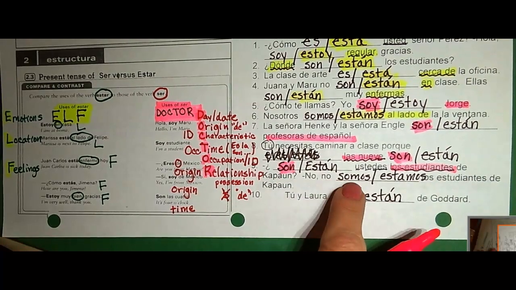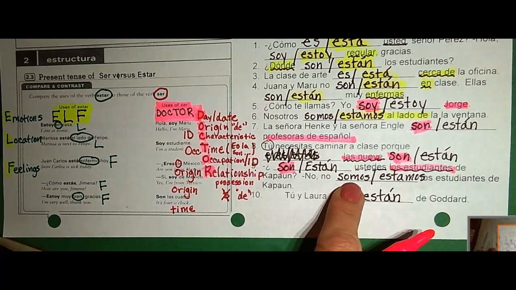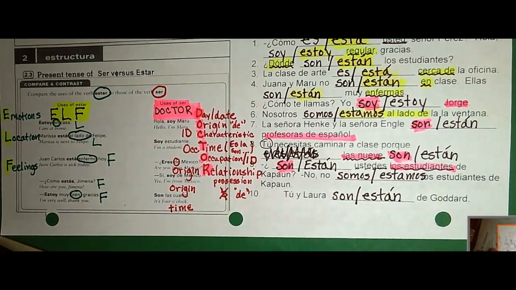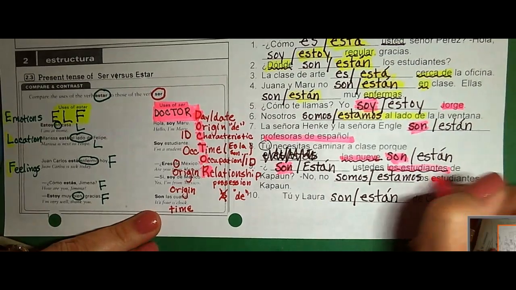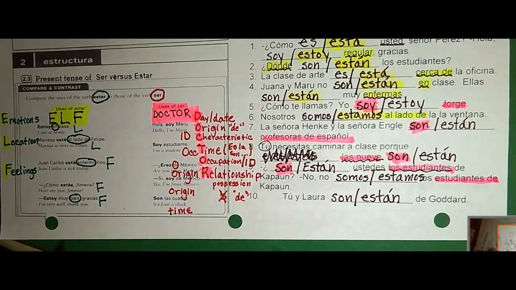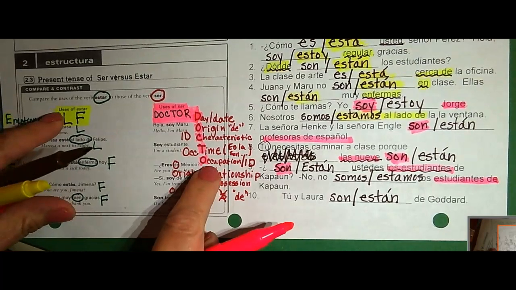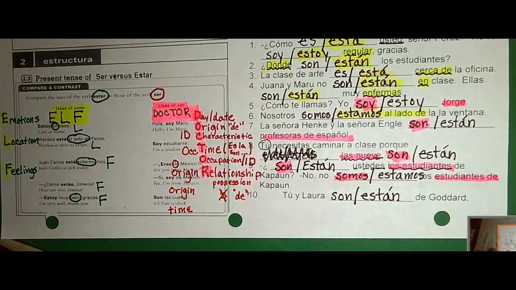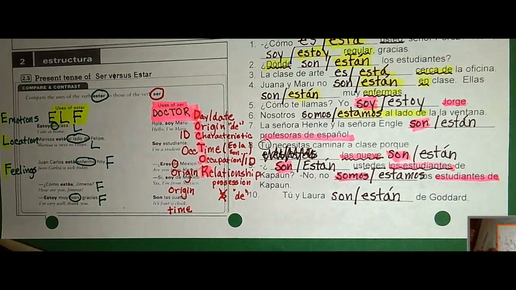No, no somos los estudiantes de Capen. Or no, no estamos los estudiantes de Capen. Same thing, right? Capen students. We are not Capen students. That is not my identification. We need somos. And finally, tú y Laura son de Goddard, or tú y Laura están de Goddard.